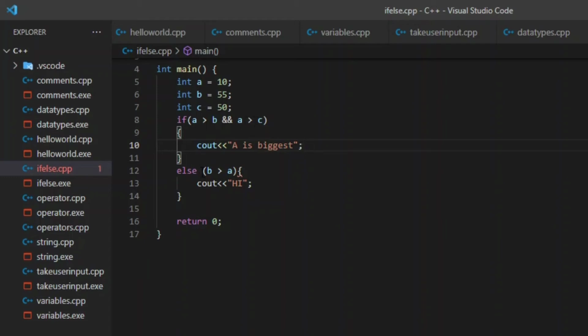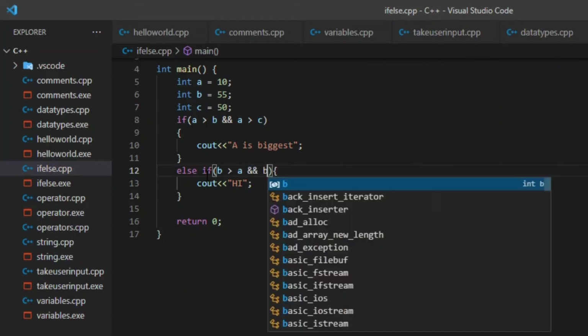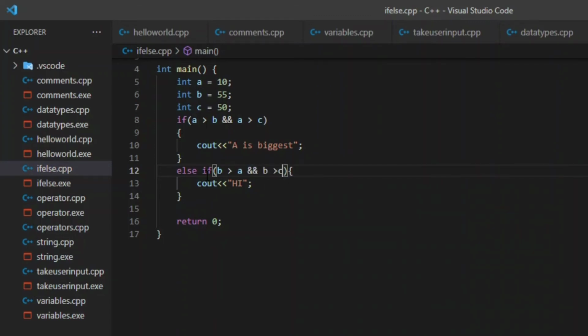Now we will use else if to compare multiple things. We can't use just if and else every time, so now we can use else if. Else if means that if this is not happening, else if this can happen, like if B is greater than A and B is greater than C, meaning that B is the greatest one. So we will write here B is biggest. Now we know that B is greatest, so we know the output will be B is biggest.